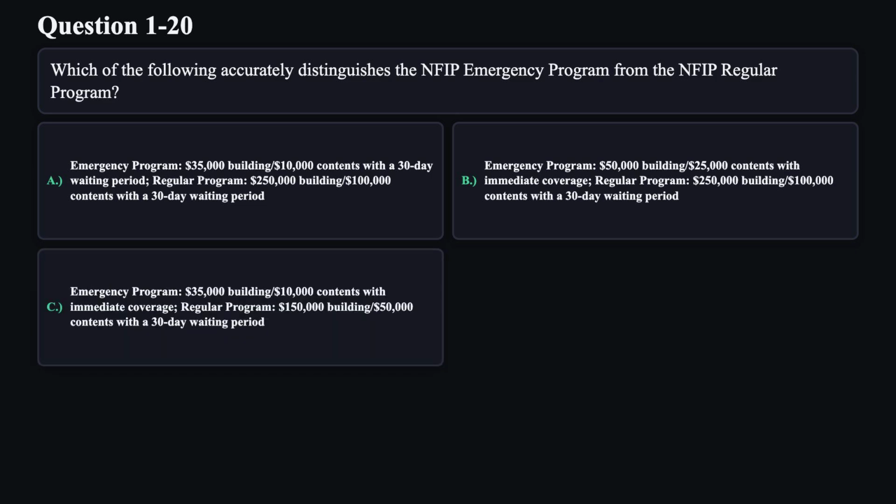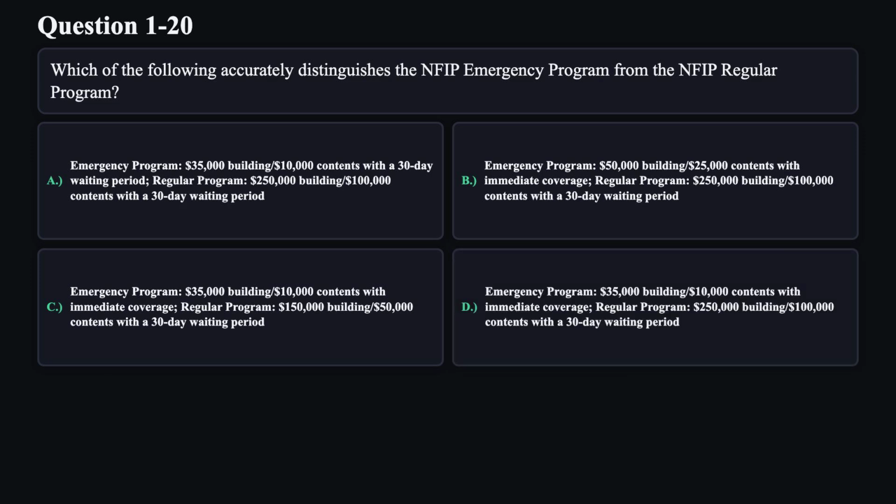C. Emergency program, $35,000 building, $10,000 contents with immediate coverage. Regular program, $150,000 building, $50,000 contents with a 30-day waiting period. D. Emergency program, $35,000 building, $10,000 contents with immediate coverage. Regular program, $250,000 building, $100,000 contents with a 30-day waiting period.